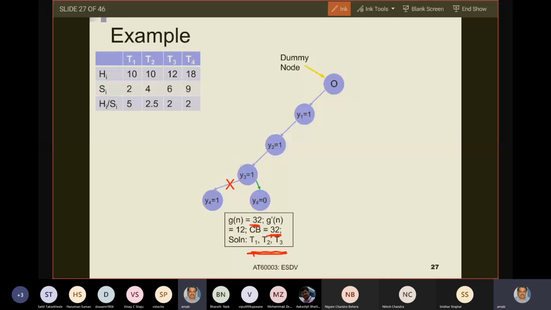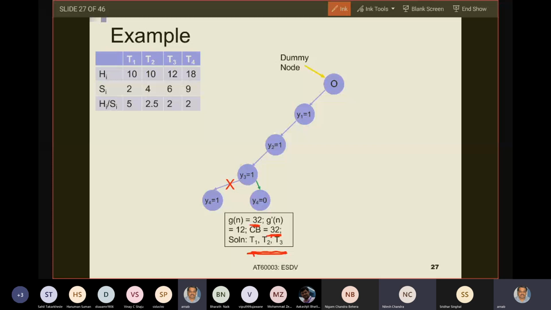This is what your solution is. Now, after you have done this, there is no more task to explore. So who is next in stack? Y3 equals to 0, right? Y3 equals to 0 is your next element in stack. Are you with me?